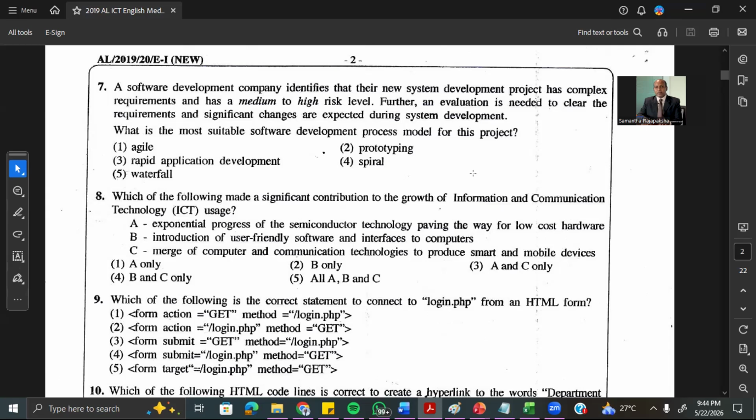Introduction of user-friendly software and interfaces to the computers. Yes, that is also a significant contributor to the growth of ICT. That is also correct because of user-friendly software. Emergence of computer and communication technologies to produce smart and mobile devices. Yes, that is another thing that made a significant contribution to ICT. So therefore, all are correct. Answer is the fifth one.